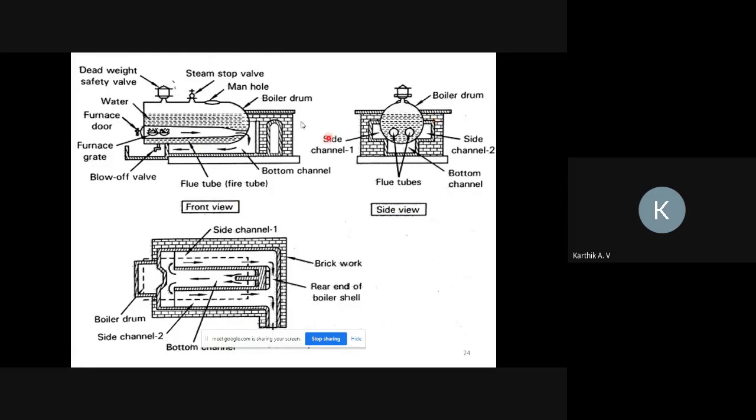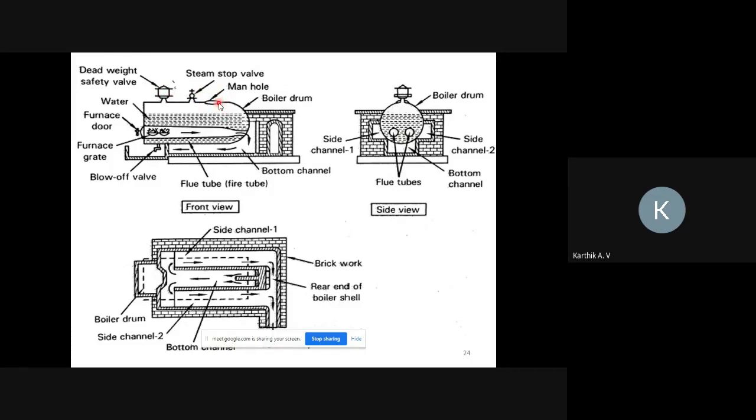So we'll see the parts of this Lancashire boiler. Here, this is called the boiler drum, and there are two side channels. Two tubes are passing inside the boiler drum. Next, this is called the safety valve, and this is the steam stop valve and the manhole.